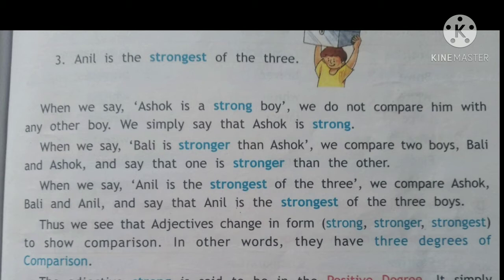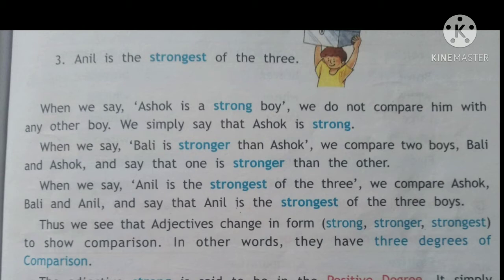And in the third sentence, when we say Anil is the strongest of the three, we compare Ashok, Bali and Anil and say that Anil is the strongest of the three. So here we are comparing one boy to the other two boys. So here we say that he is the strongest. So thus we say that the adjectives change in form.